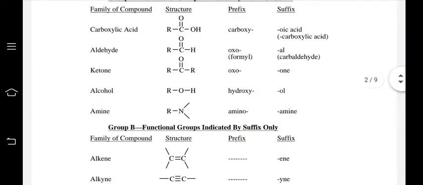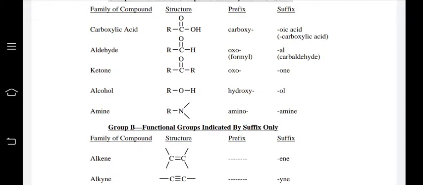For aldehyde, it can be taken as a prefix or a suffix; when we take it as a prefix, it is oxo, and when we take it as a suffix, it is al.